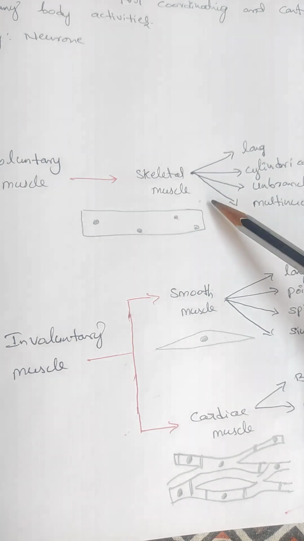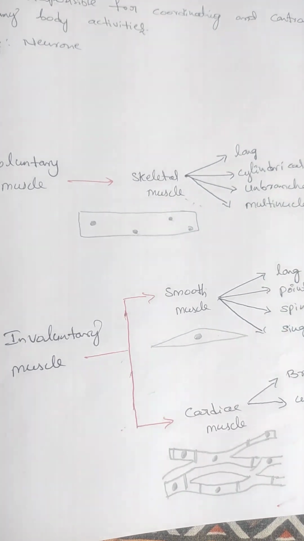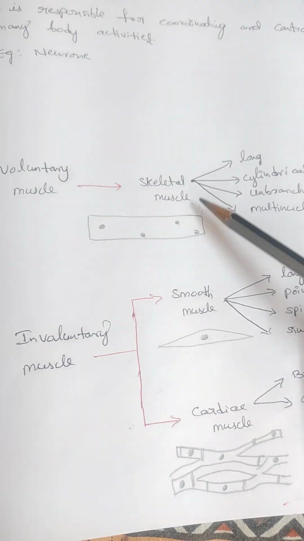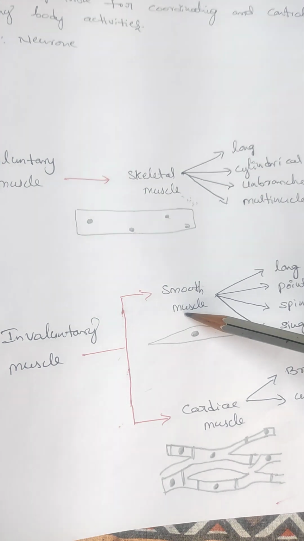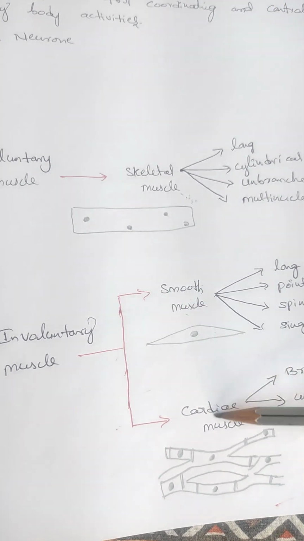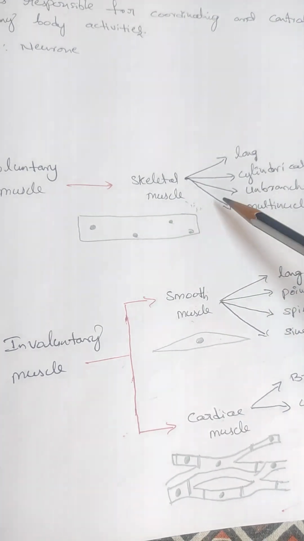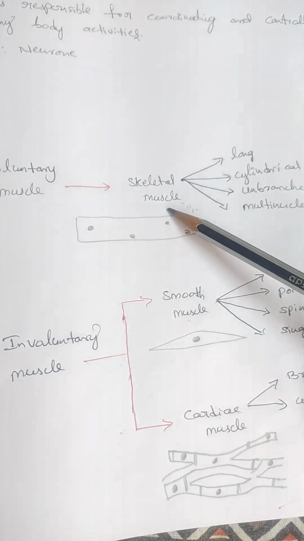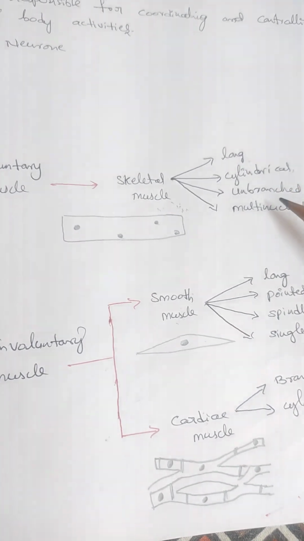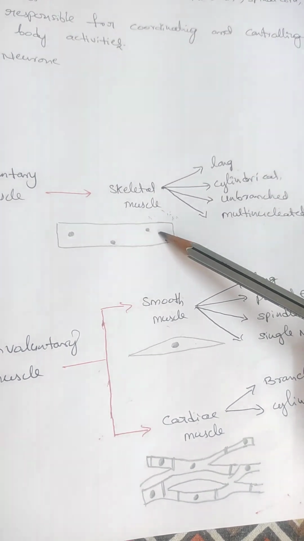Voluntary means that when we want to move, only then do these muscles give contractions and movement to our body. That's why they are called voluntary muscles. Involuntary muscles do some work without our permission. The best example of voluntary muscle is skeletal muscle. Skeletal muscles are long, cylindrical in shape, unbranched and multinucleated structures.